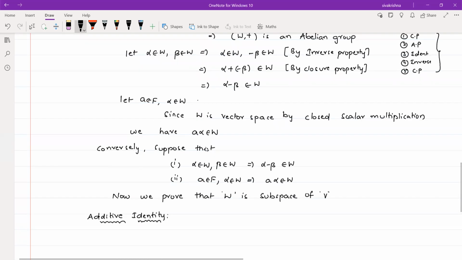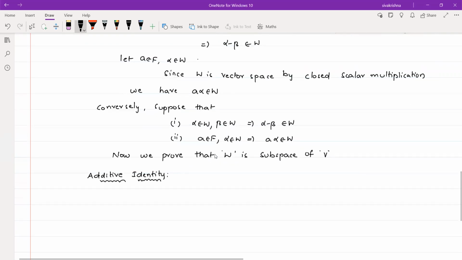After that, W itself is a vector space. After that, we have to prove that W itself is a vector space. So whenever W is a subset of V and W itself is a vector space, by combining these two statements, we can conclude that W is a subspace of V. So clearly W is a subset of V. It was given in the theorem hypothesis. So now I am going to prove W itself is a vector space. It means we have to prove all the conditions of the vector space definition.